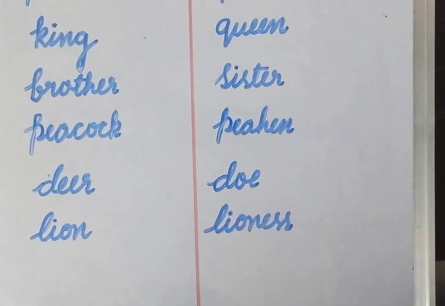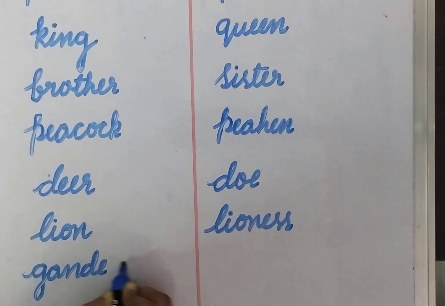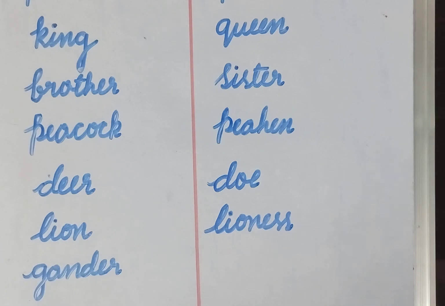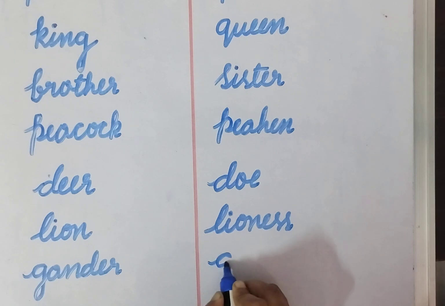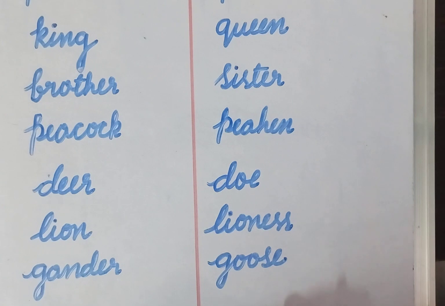Next one, male word, gander. Male goose is called gander, G-A-N-D-E-R, gander. Female goose, we call it what? That is goose. G-O-O-S-E, goose. Gander and goose.